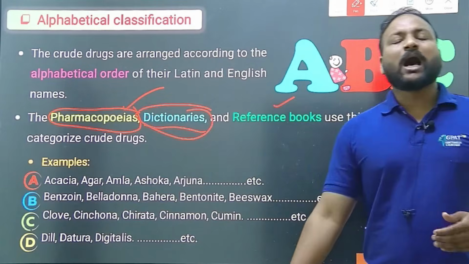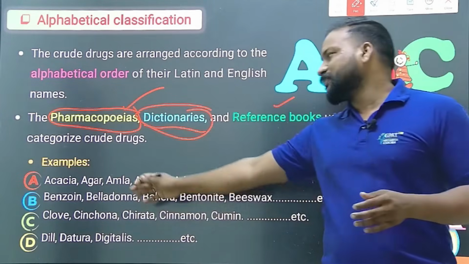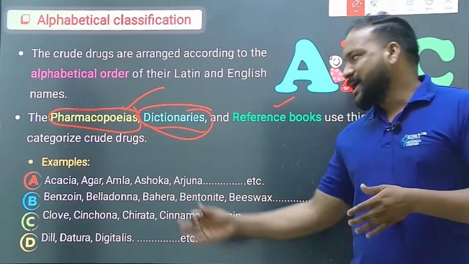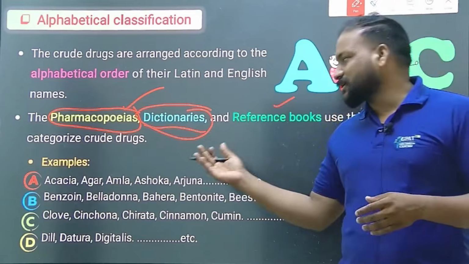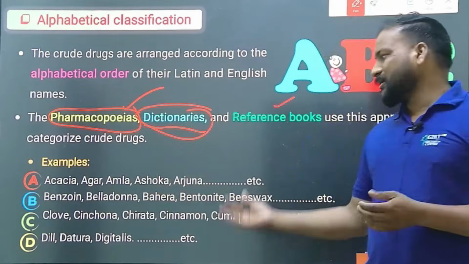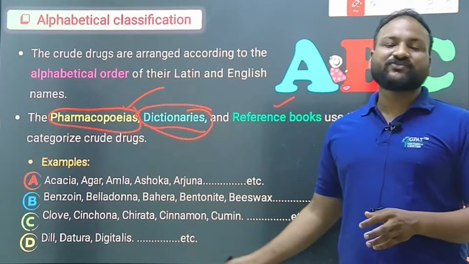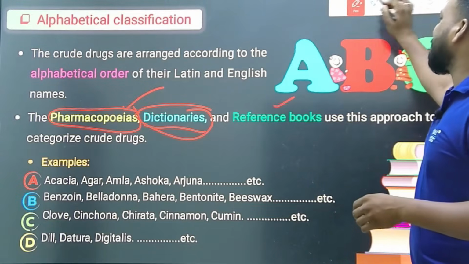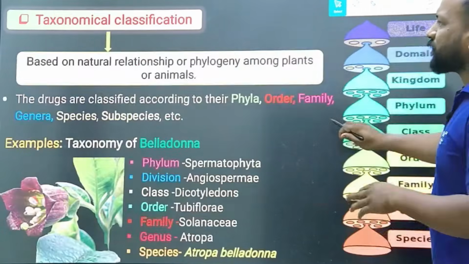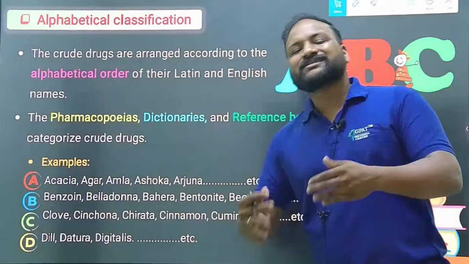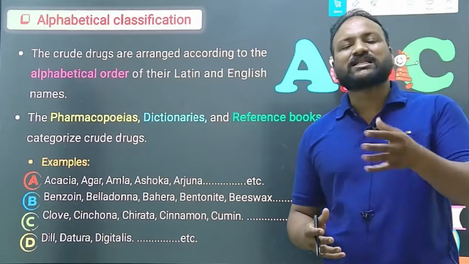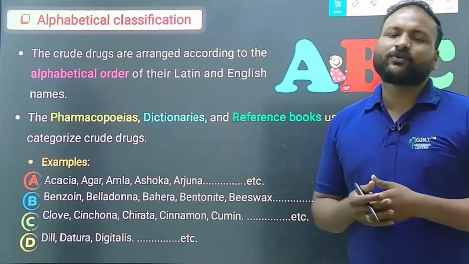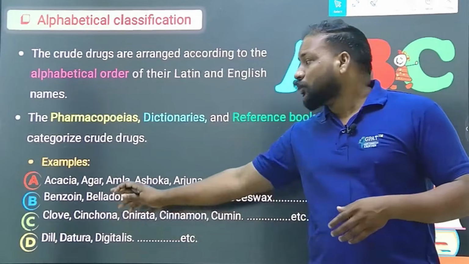Let us see how we classify in the alphabetical classification. You can see all the drugs which come under A: acacia, agar, ashoka, arjuna bark, and all the drugs which come under B: benzoin, belladonna. Like that, the classification goes on based on alphabetical order. Do remember the examples for alphabetical order and how we classify in an alphabetical classification. Examples are pharmacopoeias, reference books and dictionaries. Do remember these things.